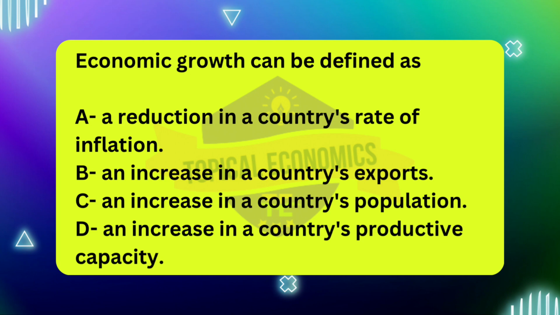Analyzing the other options. Option A. A reduction in a country's rate of inflation. While reducing inflation is often a sign of economic stability and can support long-term growth, it is not the same as economic growth itself. Economic growth refers to an increase in output, GDP, while inflation refers to the rate at which prices are rising. A decrease in inflation may create a favorable environment for growth, but it is not synonymous with growth. Next, option B, an increase in a country's exports.